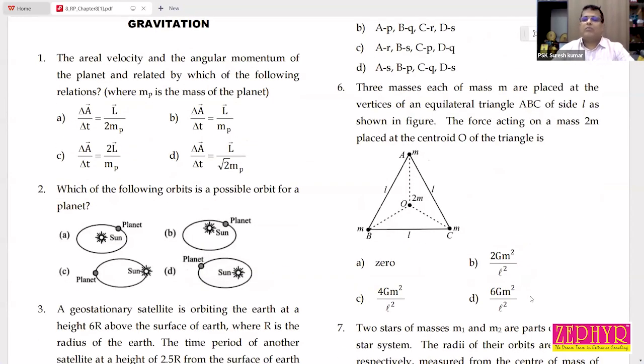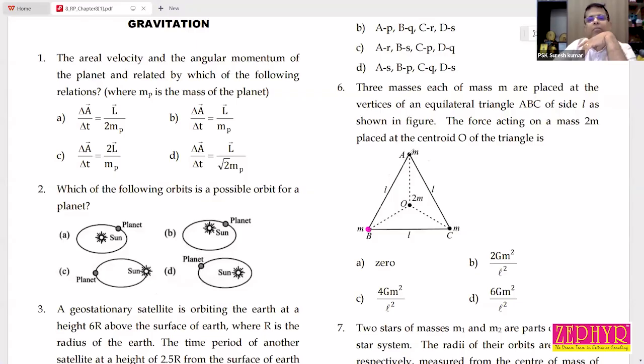Question number 6. Prince Emil, please read problem number 6. Three masses each of mass m are placed at the vertices of an equilateral triangle ABC of side L as shown in figure. The force acting on a mass 2m placed at the centroid O of the triangle is. And also you give me the answer.